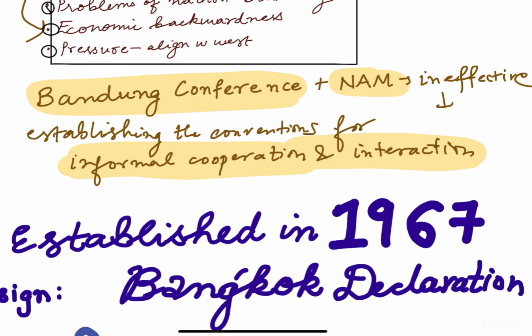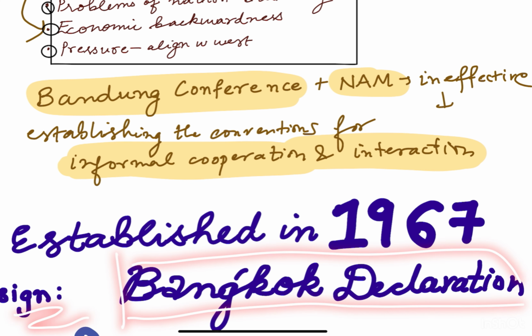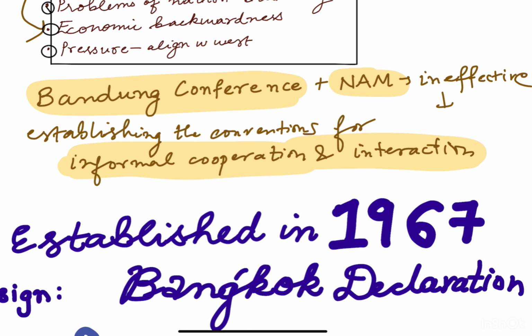We need to remember the year. ASEAN was formed in the year 1967. It was formed by signing the Bangkok Declaration. Bangkok is the capital of the country Thailand. So initially there were 5 founding members of ASEAN.